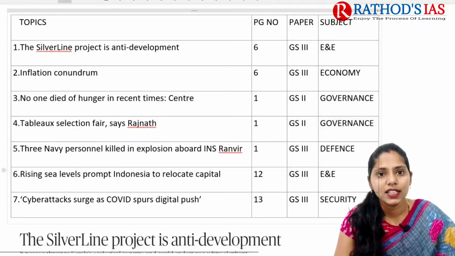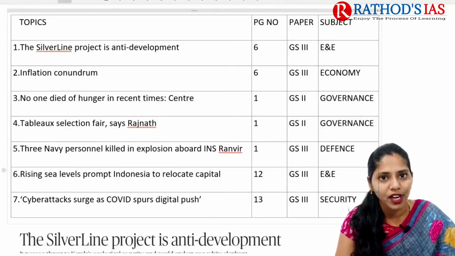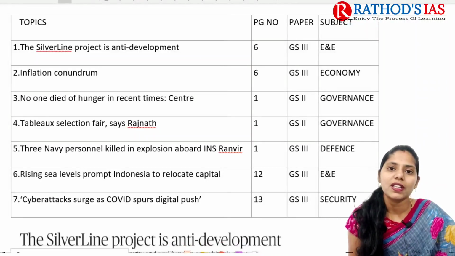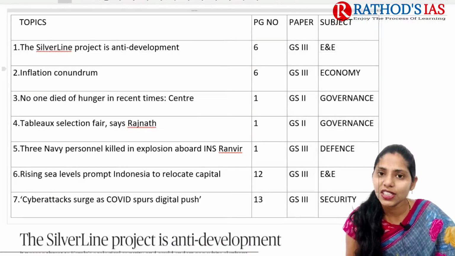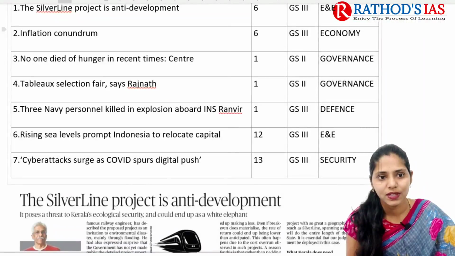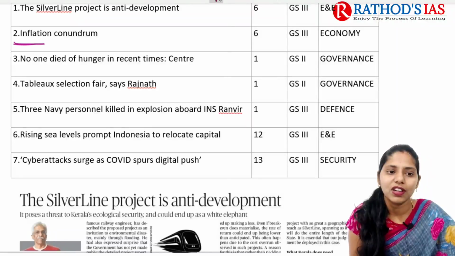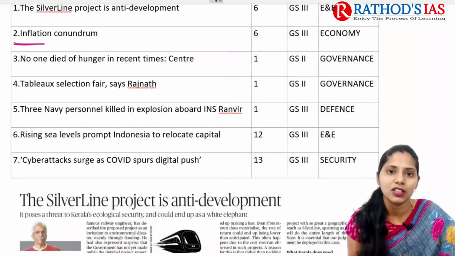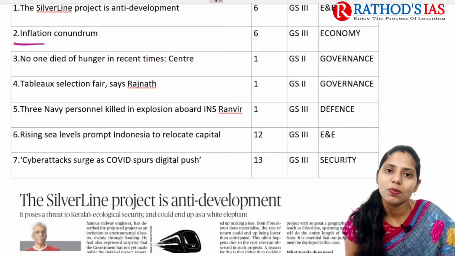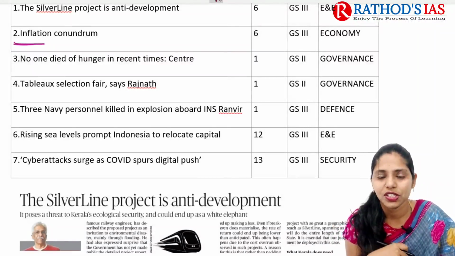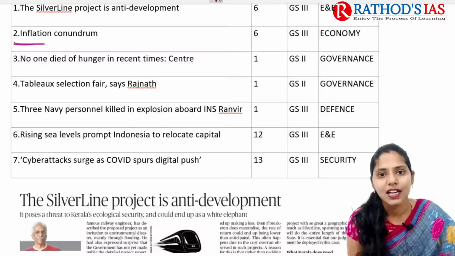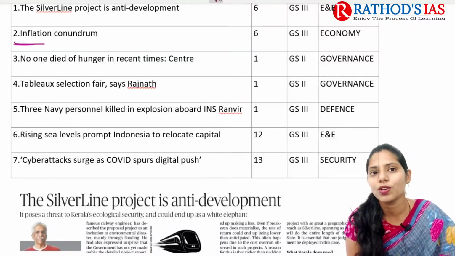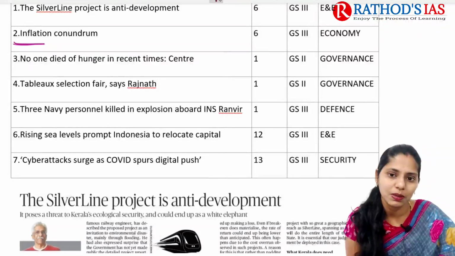So the first article is regarding the Silver Line project of Kerala and what are the concerns regarding that project. This topic is important from our environment and ecology, which mainly comes under GS paper 3. And the next topic is about inflation. Already you know that if you have gone through your static syllabus under UPSC, in economy you will be having a separate chapter on inflation. So whenever you get any article regarding inflation in the newspaper, it will be very much relevant from our economy point of view, which mainly comes under GS paper 3.